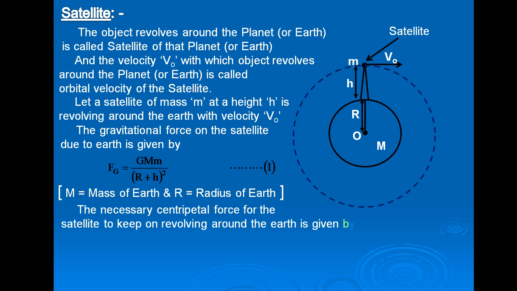Now the necessary centripetal force for the satellite to keep on revolving around the Earth is given by centripetal force equal to m VO square upon (R plus h), where R plus h is the radius of the circular path of the satellite. Put this as equation number 2.